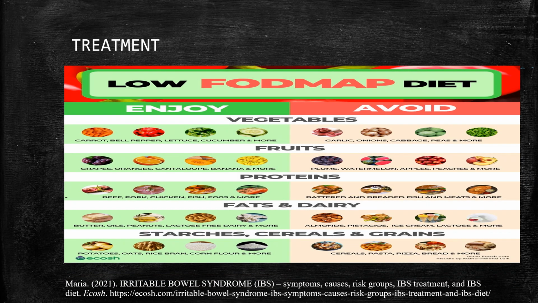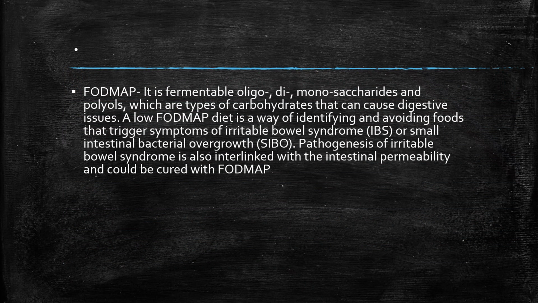Treatments. Low FODMAP diet. The picture shows which things you should avoid and have in this diet. FODMAP stands for fermentable oligo-, di-, monosaccharides and polyols, which are types of carbohydrates that can cause digestive issues.